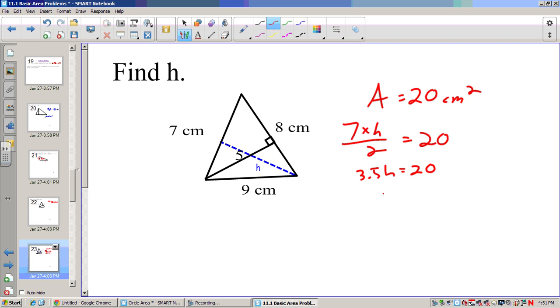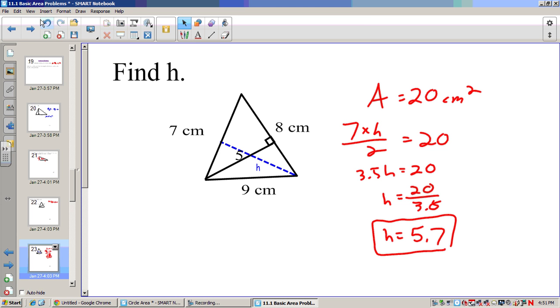If I divide both sides by 3.5, 20 divided by 3.5 is 5.7. So my height in this situation is 5.7. The decimal keeps going a little bit, 5.714, but that's good enough for right now.